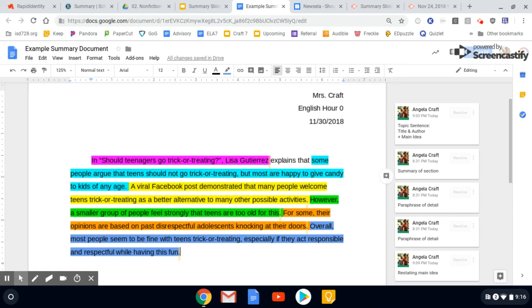Now it's your turn. Take a look at your graphic organizer at those key details that you have. Look back at the original article and see, do I really have the most important key details? Is there something I missed that would be more important? Or is there a section that I should summarize instead of just paraphrasing a specific detail, so that you can really get across what the author was trying to say in shorter words, which is what a summary is. Let's start.